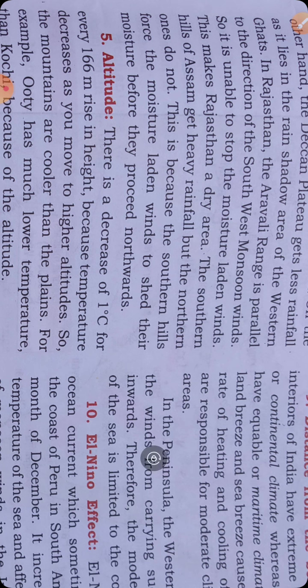So, on one side we can see the Western Ghats, and on the other side very dry Rajasthan, where the Aravalli range runs parallel to the direction of the monsoon. Without shedding any moisture, if it is perpendicular to the direction of the monsoon, then only moisture can be shed.